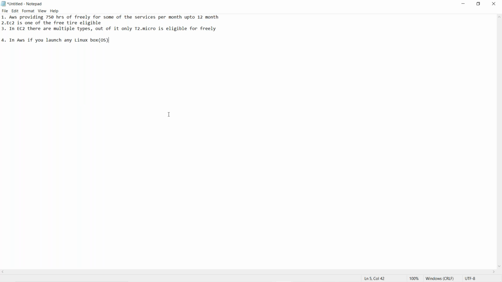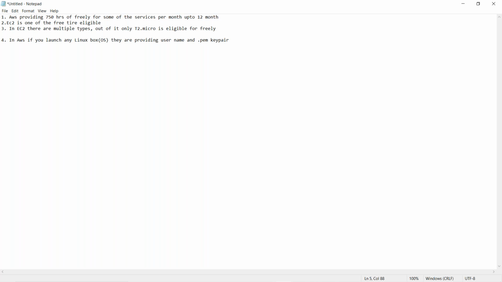But here in AWS, they won't provide the password. If you launch any Linux box, they provide a username and a .pem key. The extension is .pem. Username and .pem key pair.